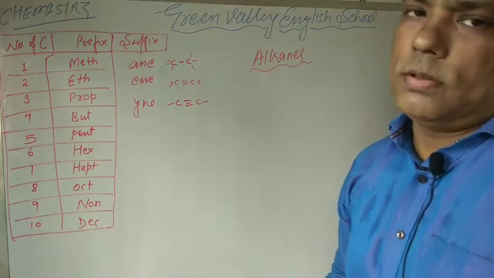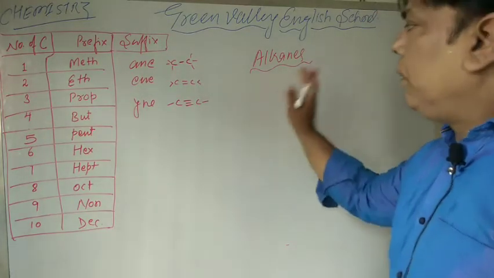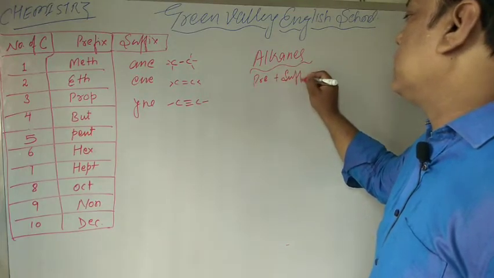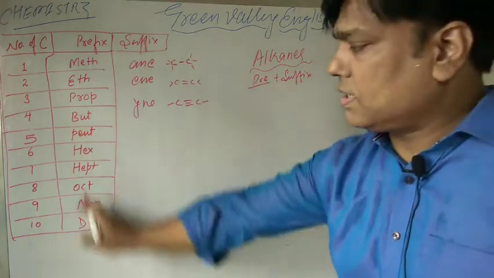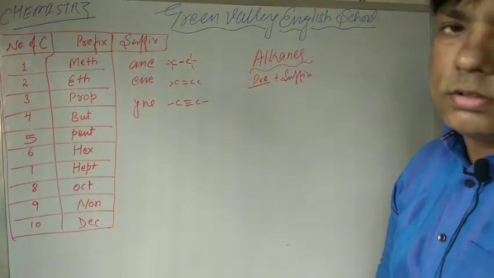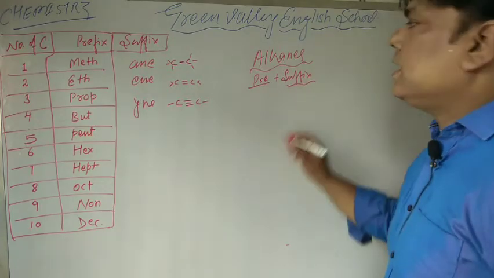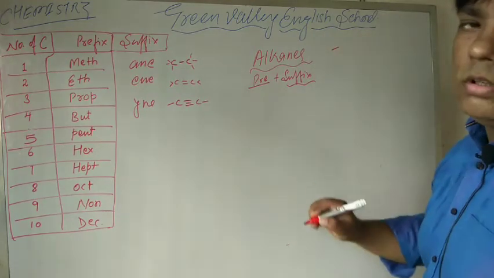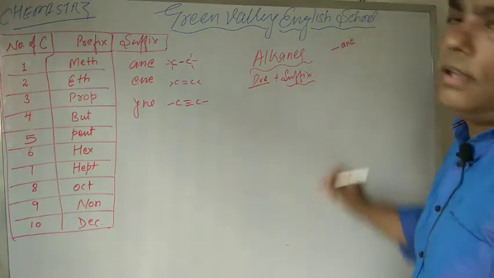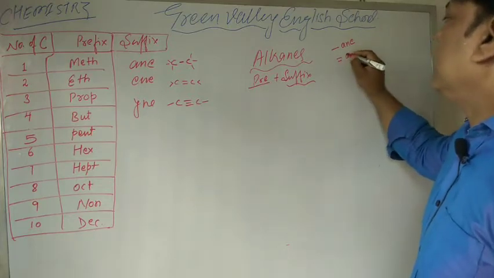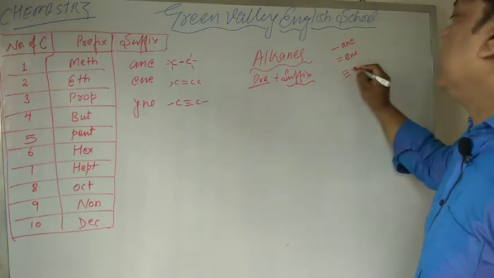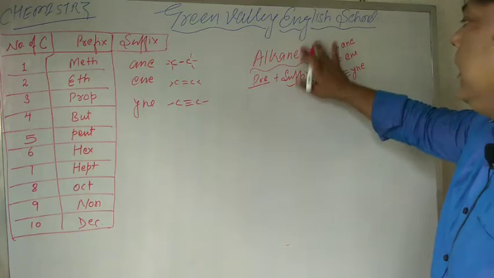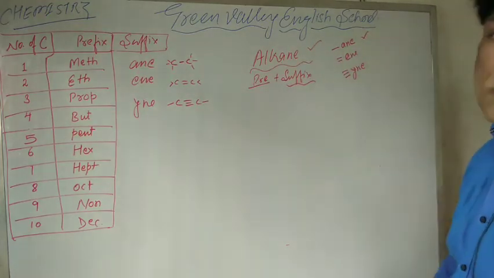These are prefixes. So there are two parts of these names: first one is prefix plus suffix. Prefix is our meth, eth, prop, but, pent, hex root word, and suffix depends on whether it is single bonded, double bonded or triple bonded. If there is a single bond, then suffix is ane. If there is a double bond, then ene. If there is a triple bond, then yne. Right? So first is alkanes. Alkane means ANE.